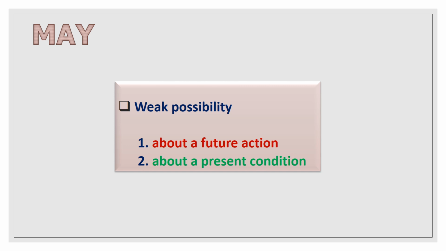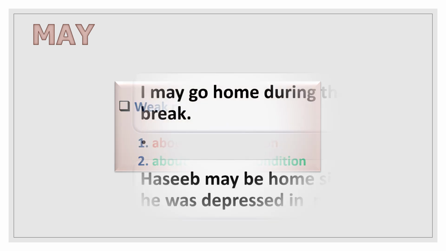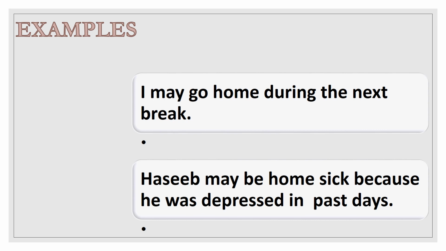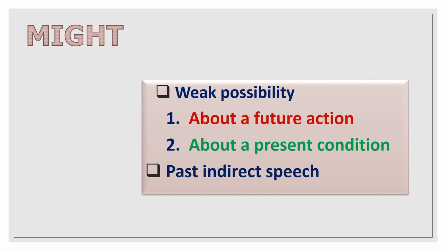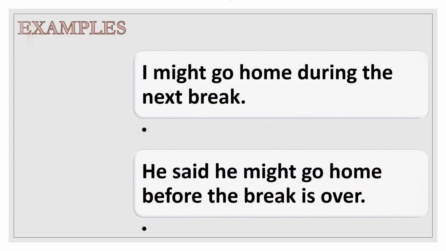May. May is used for vague possibility about a future action or about a present condition. For example, I may go home during the next break. Hasib may be homesick because he was depressed in past days. Might is used for vague possibility about a future action or about a present condition, and for past in indirect speech. I might go home during the next break. He said he might go home before the break is over.